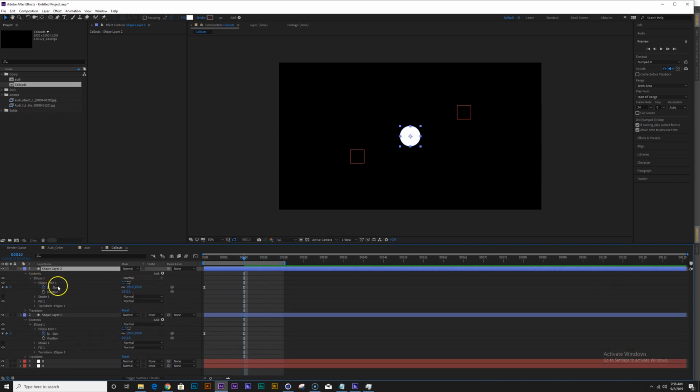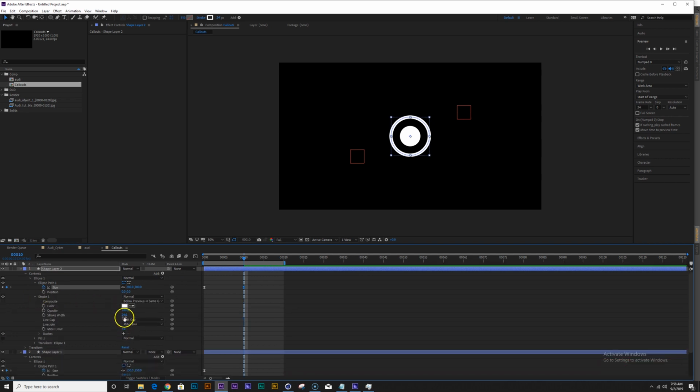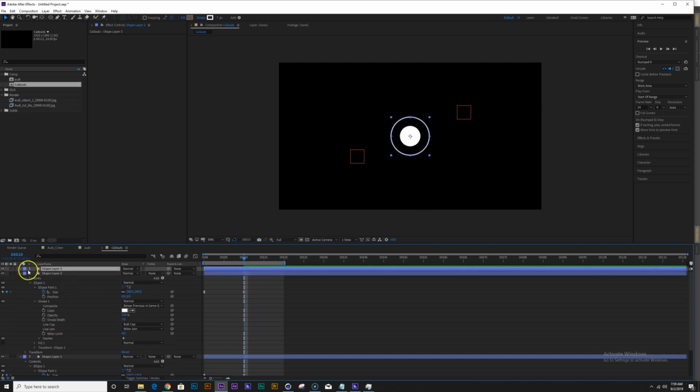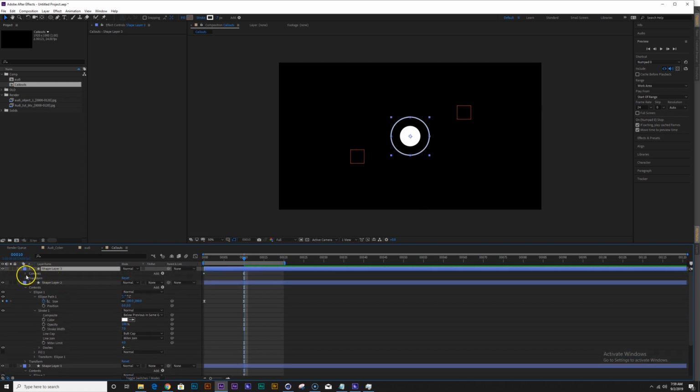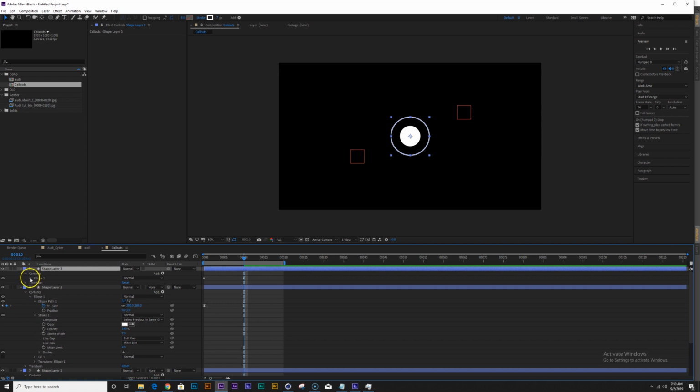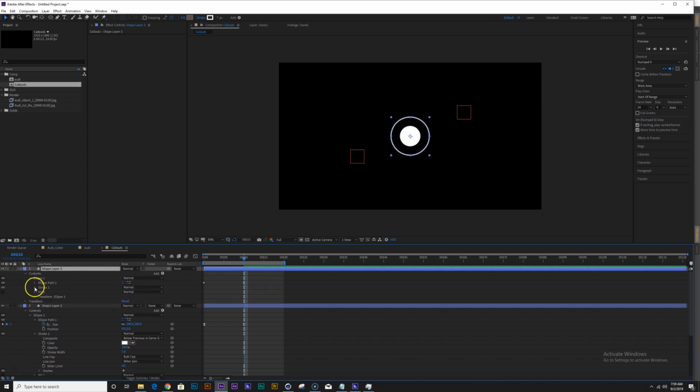And instead of fill, let's use stroke and make the circle a little bigger. And under the stroke, we can play with this width here as well. Okay, something like that. And maybe I'll duplicate this one more time. So at this point, we're just playing around. You can design it however you want.